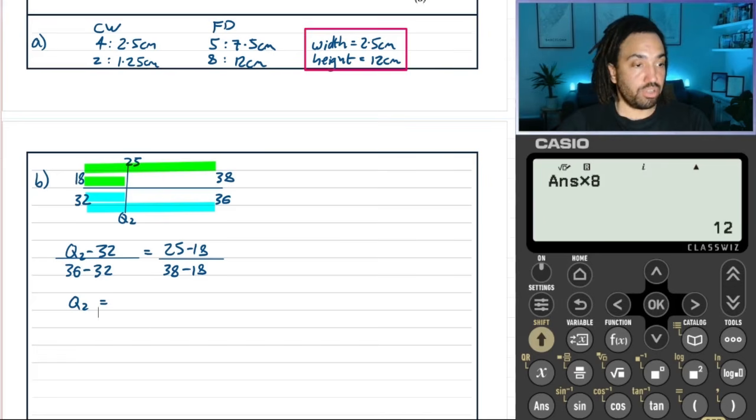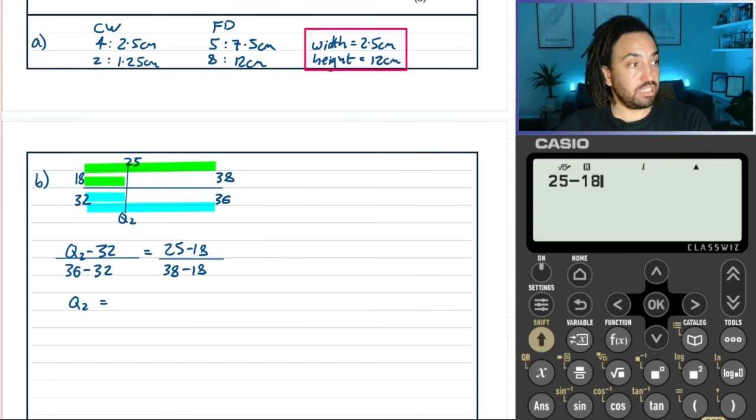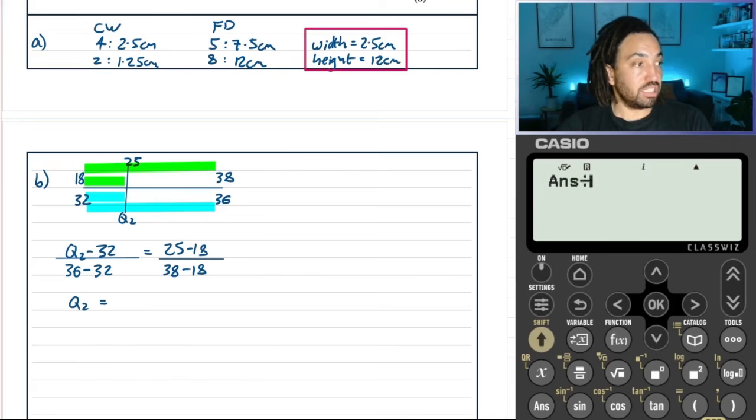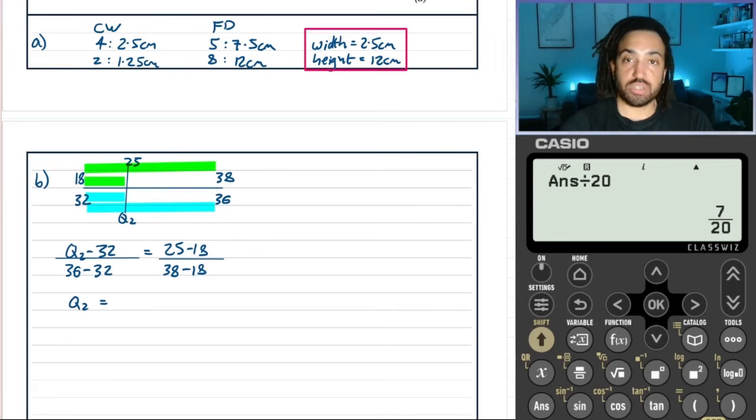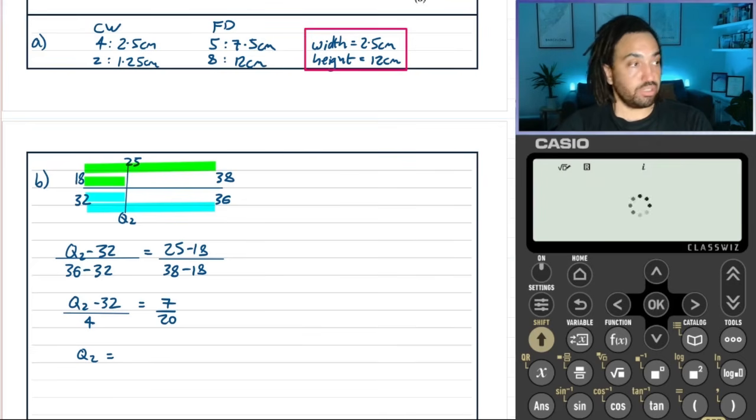Okay, so we can solve for Q2 now using our calculator. On the top, we've got 38 minus 18, which is just 20. Let's show one little line of working here, just to make sure everyone's clear what we're doing. The bottom of that fraction is just 4, and this has worked out as 7 over 20. So we can find Q2 by multiplying that 7 over 20 by 4, and then adding on 32.